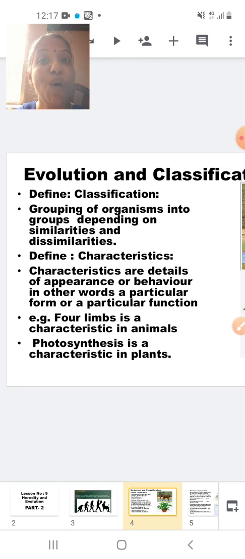As I told you, form, the huge body. Particular function, we discussed photosynthesis. So here, for example, 4 limbs is a characteristic in the case of animals, whereas photosynthesis is a characteristic in the case of plants. So students, we have studied 3 definitions. One is evolution, the other is classification, and the other is characteristic.